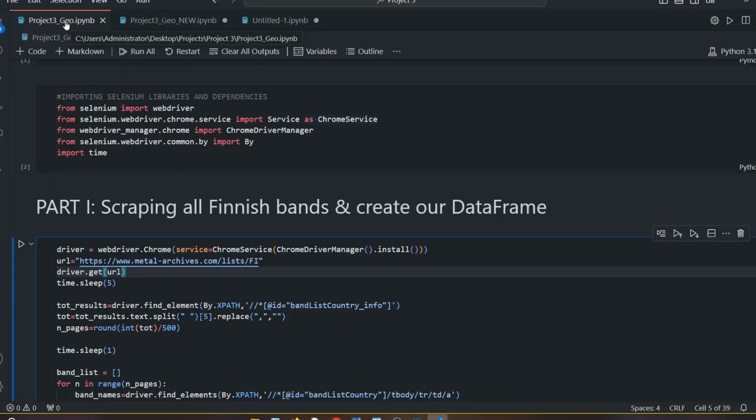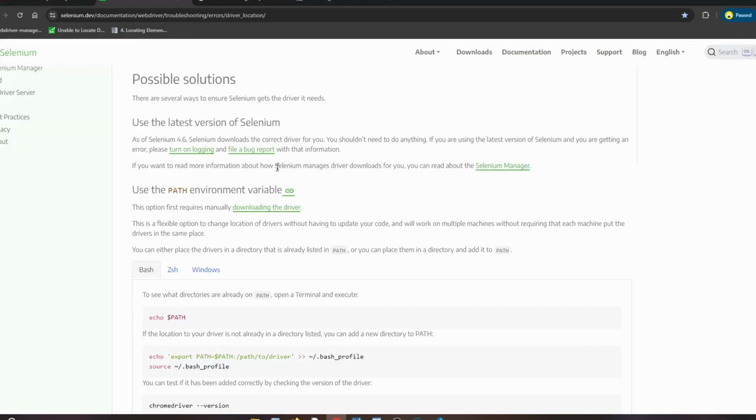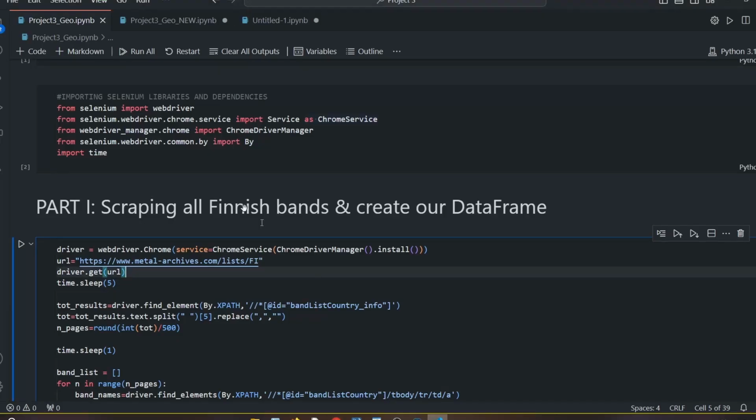From the old project, the 2023 one, so last year, and the updated one today, we have a difference in just the first line of code. Otherwise, it's exactly the very same command and the very same project and file. In the first version, so the version before 4.6 of Selenium, we need to download the driver. From now on, with the new code, Selenium 4.6 onwards downloads the drivers for you. So you shouldn't need to do anything. That explains the difference in the code.